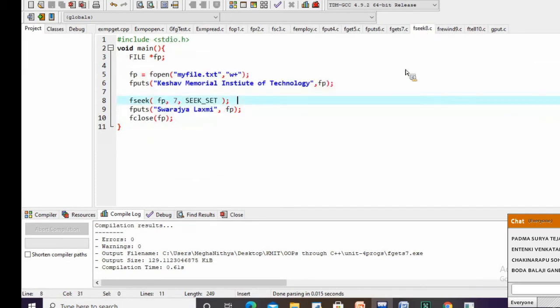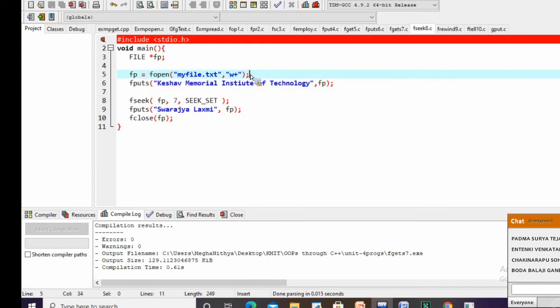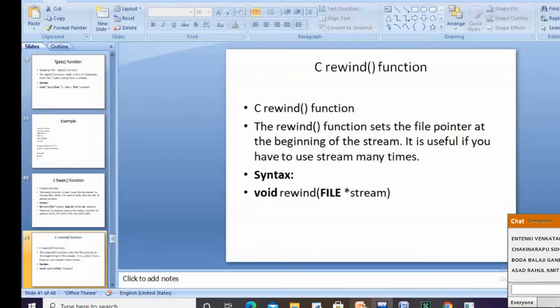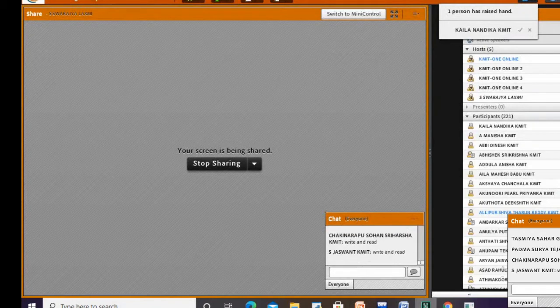fseek. In this fseek, I have main, file pointer fp. This is a file I'm opening in w+. What do you mean by w+? Both read and write. Good.